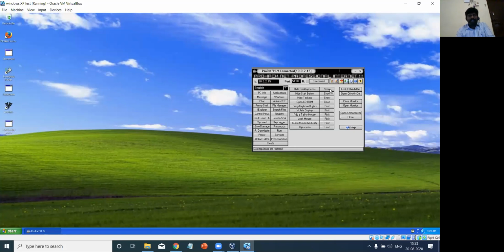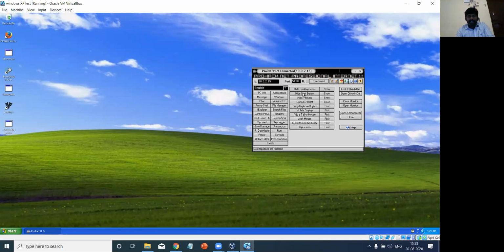Again, if I click on show, I get all the icons back. I'll repeat: if I click on hide desktop icons, the icons on the desktop are automatically hidden. If I click on show, they are automatically displayed, right?